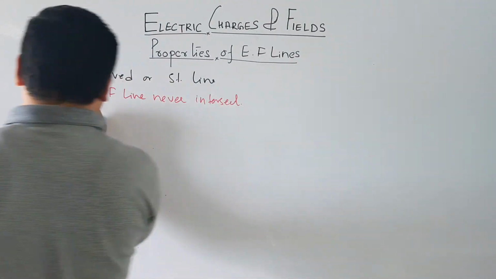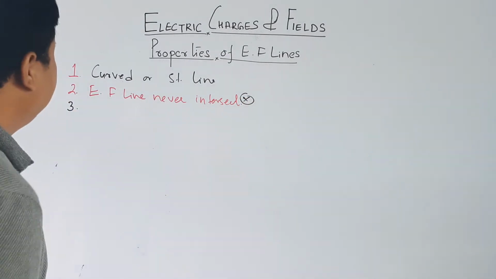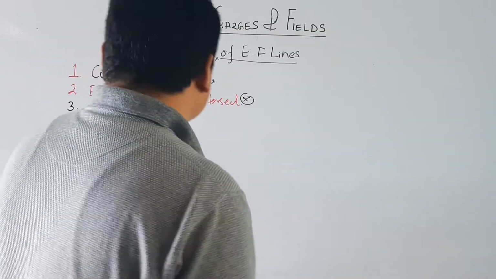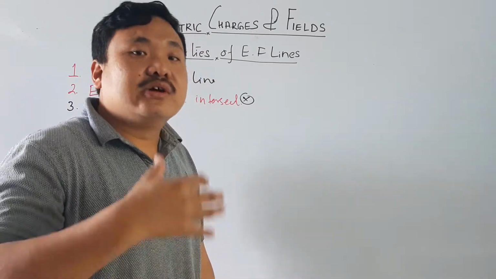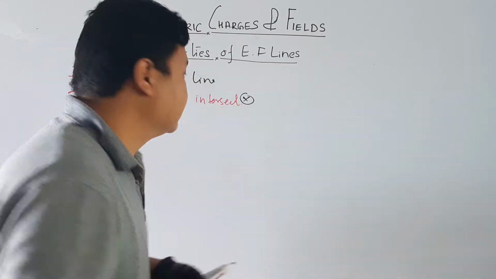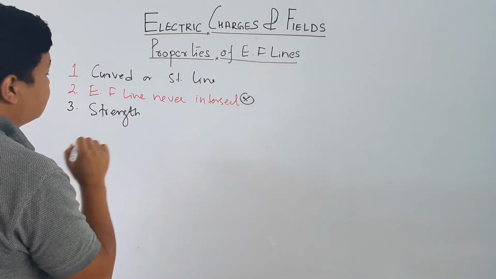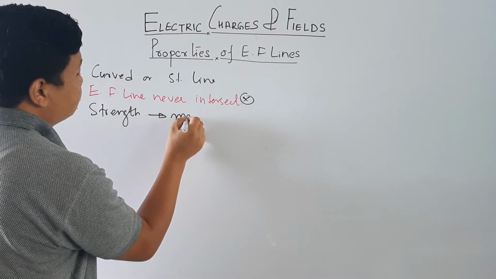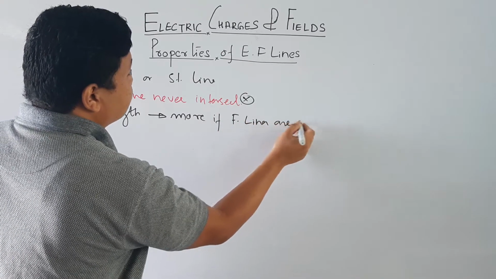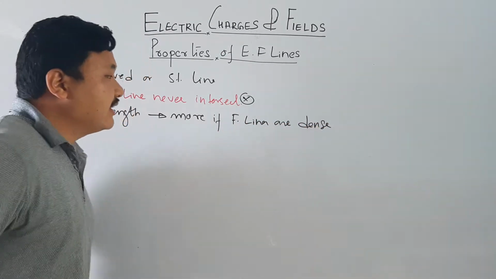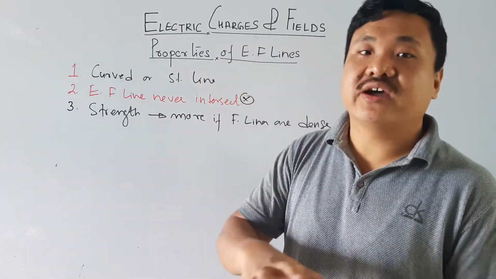Next, this is very important, because you have to write why. Number 3 says that the strength of the electric field is more where there are more electric field lines. Strength is more if field lines are dense. If the field lines are very dense, tightly packed, then the electric field is very strong.